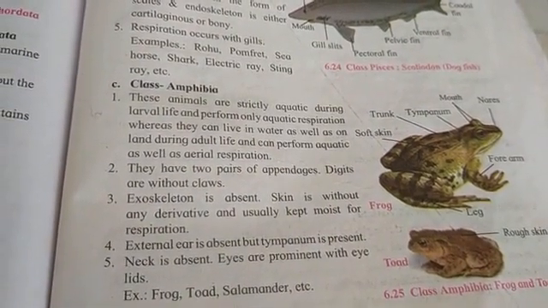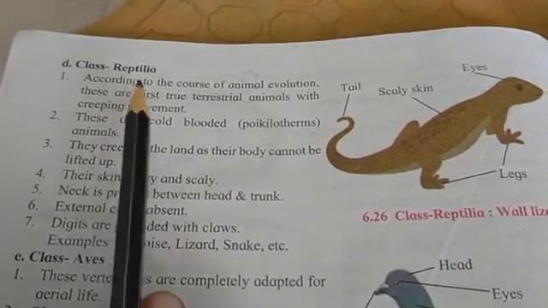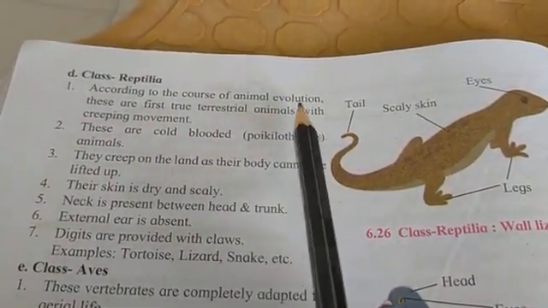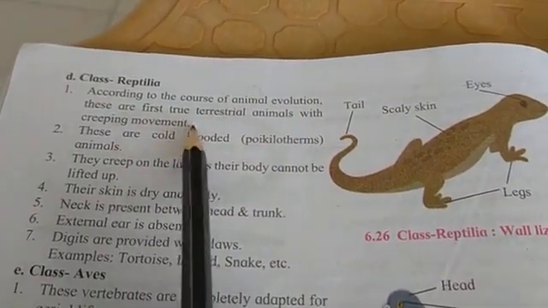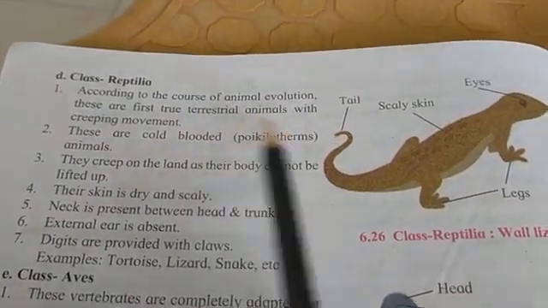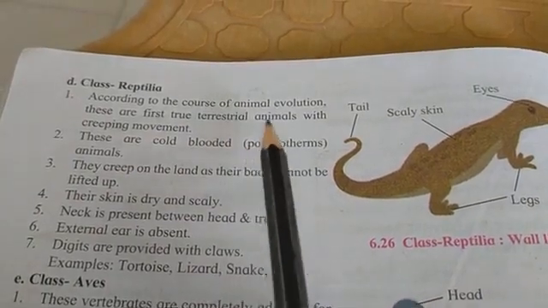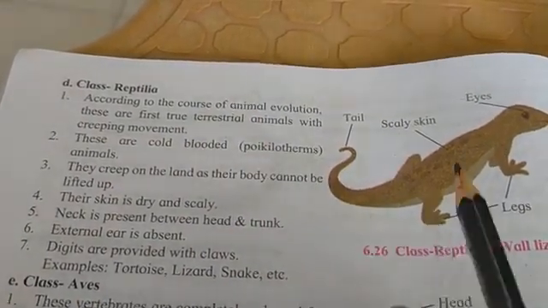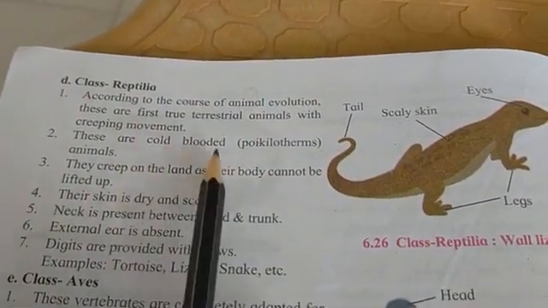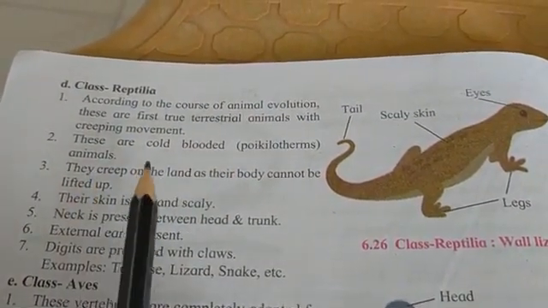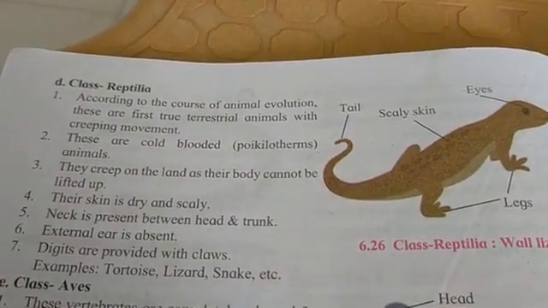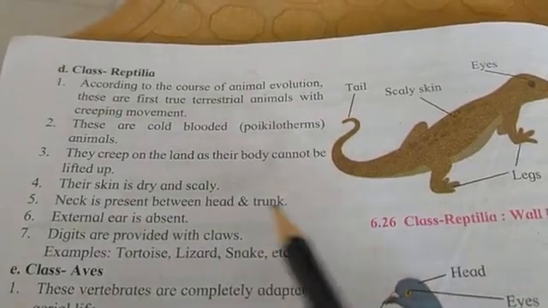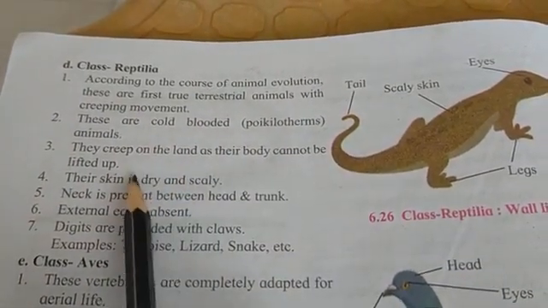Next class is Reptilia. According to the course of animal evolution, these are the first true terrestrial animals with creeping movement. They are cold-blooded animals. They creep on the land as their body cannot be lifted up.